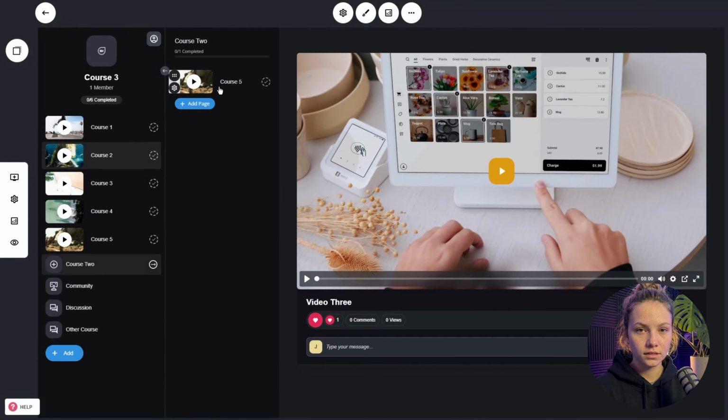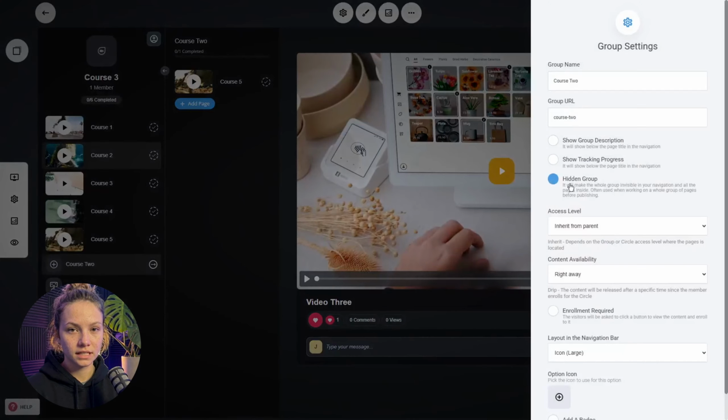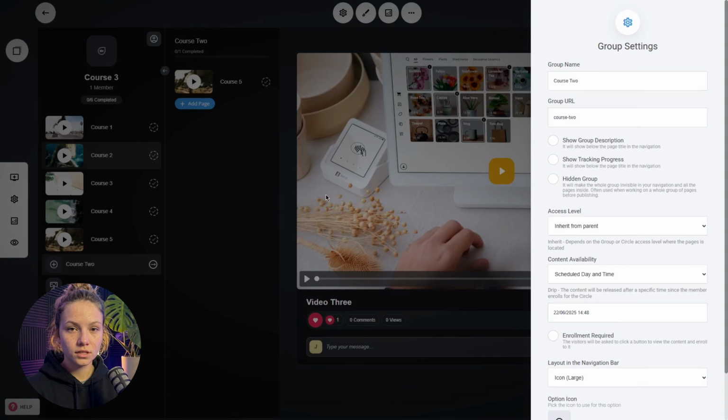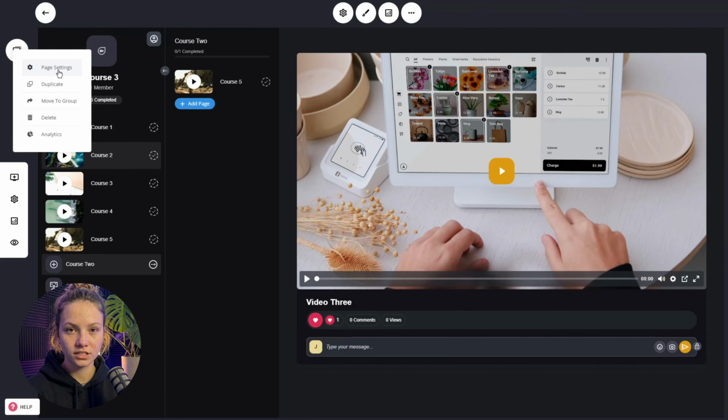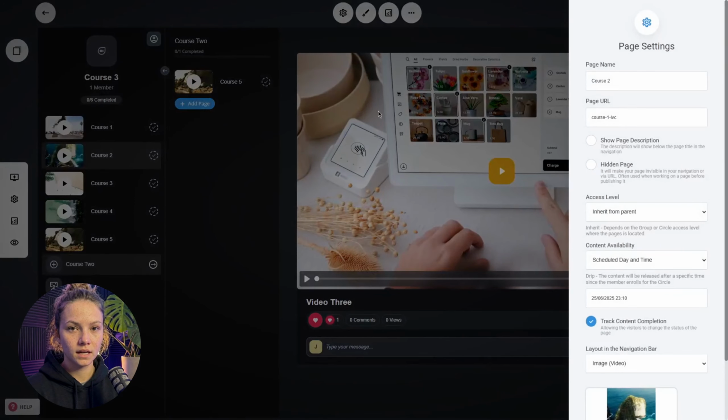Inside a whole course with different pages and courses and videos and stuff inside, you can schedule it by selecting again the content availability to be a specific day and time. So if you are working on some really big release, you can do that. It can be done not only for courses, but maybe for something cool that you're releasing, maybe new merch, and whatever it is, you can schedule it, and when people click, they'll see when exactly that content will be available. So this is how you can utilize the ability for content availability. Again, this is on page and on page group level for accessing the content after a specific rule.